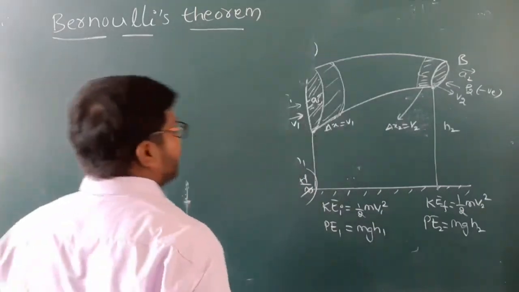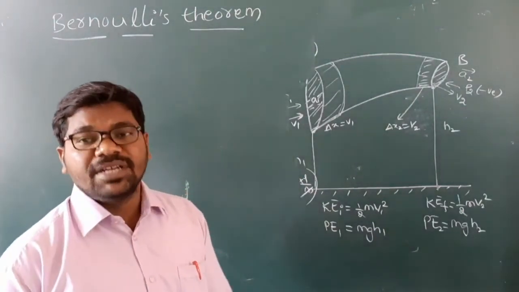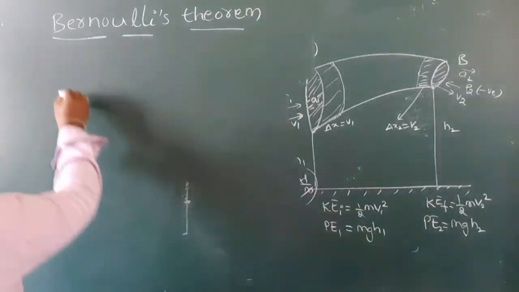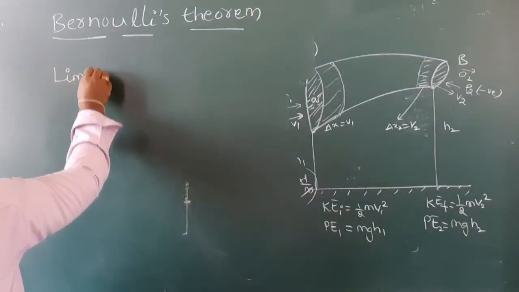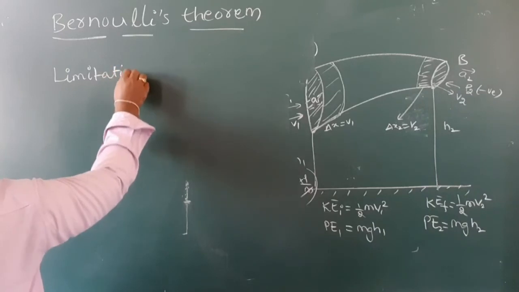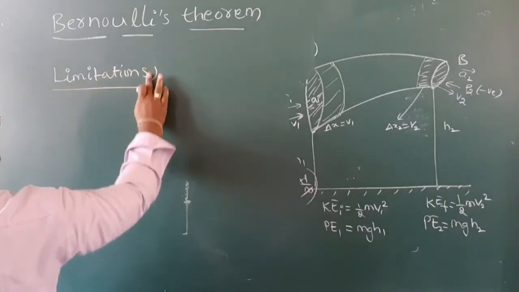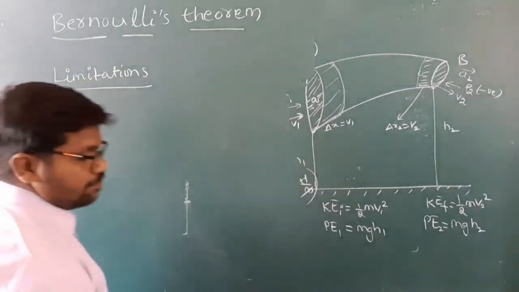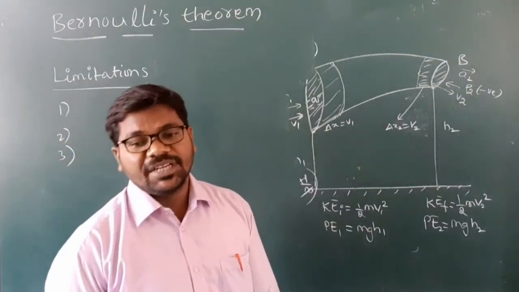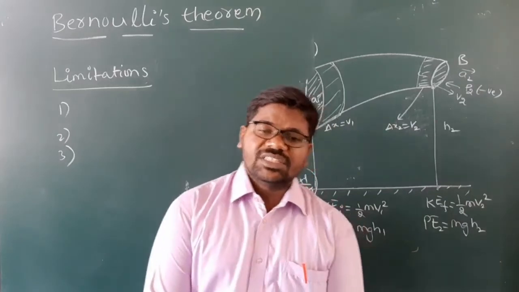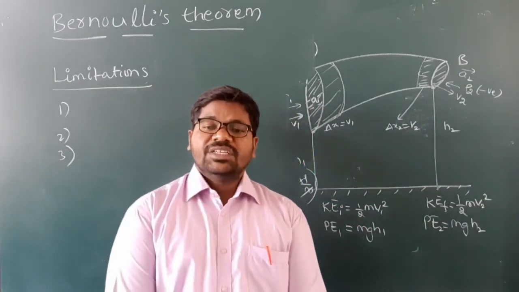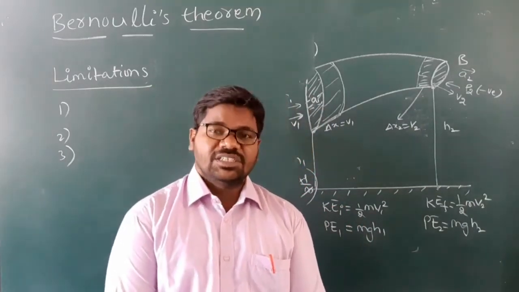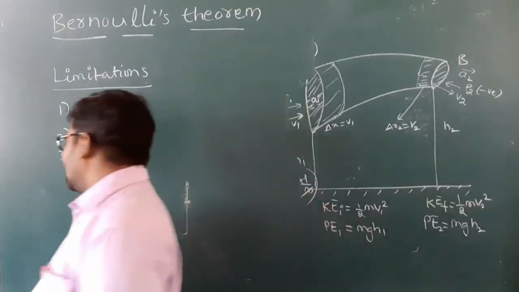This Bernoulli's theorem has some limitations. This Bernoulli's theorem is applicable for zero viscous or non-viscous fluid.